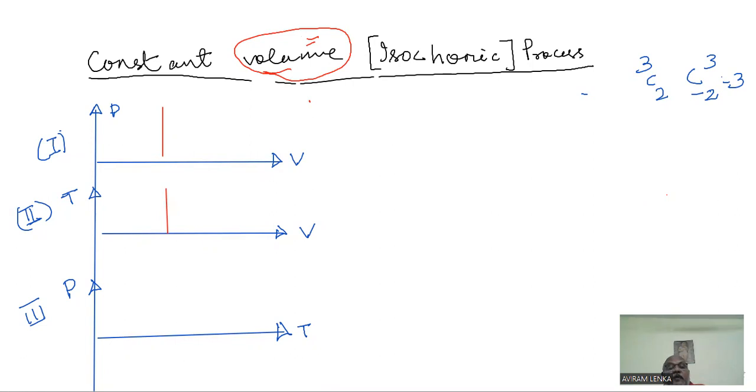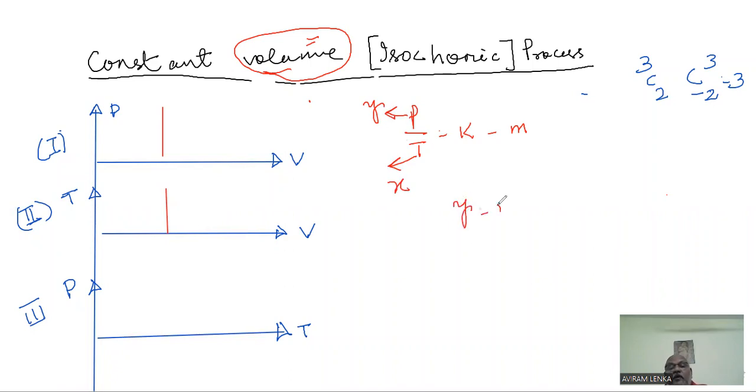Once we say P by T is constant, that was our state equation. P by T is constant. So if I take that constant as m, and pressure on y-axis, temperature on x-axis, that becomes y by x equal to m.